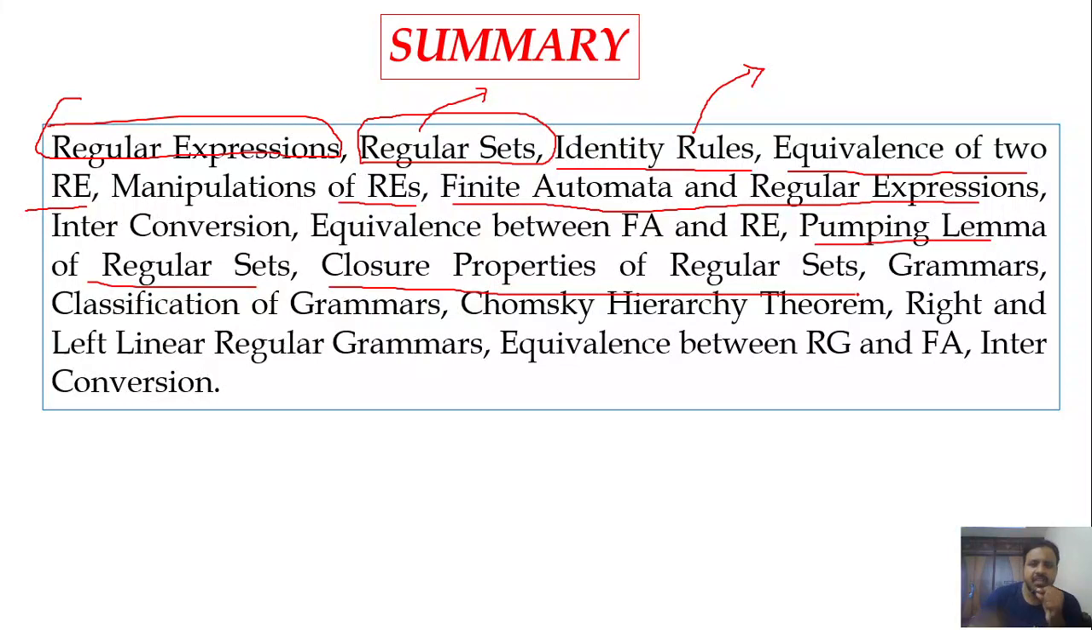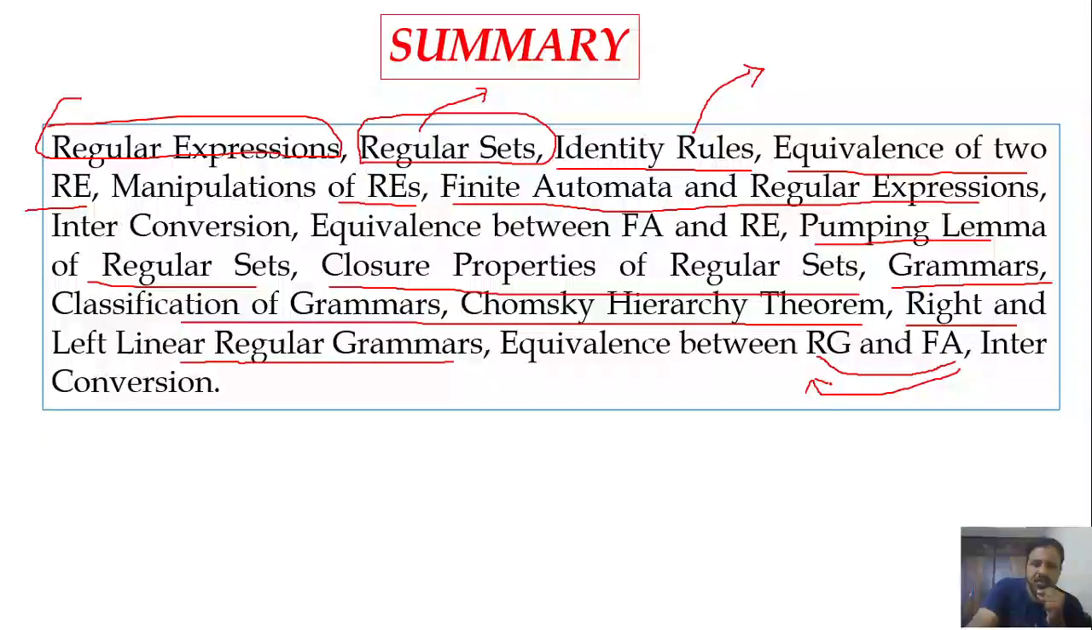And then we have seen what is a grammar, what is formal grammar, how to define the formal grammar, and then how the grammars are classified based on the Chomsky hierarchy. Okay, and then we have seen what is the left linear grammar, right linear grammar, and how to convert the regular grammar into finite automata, and how to construct the finite automata from the regular grammar. So these are all the concepts which we have seen in this unit 2.